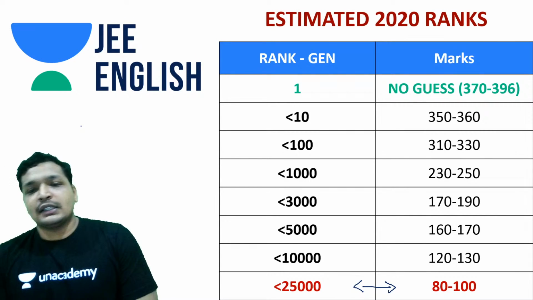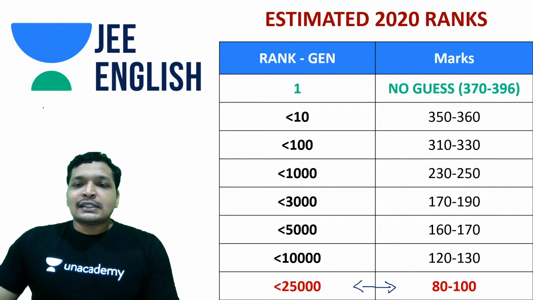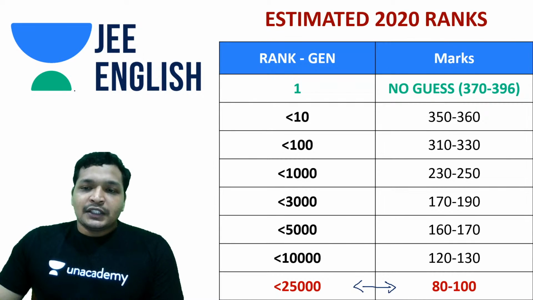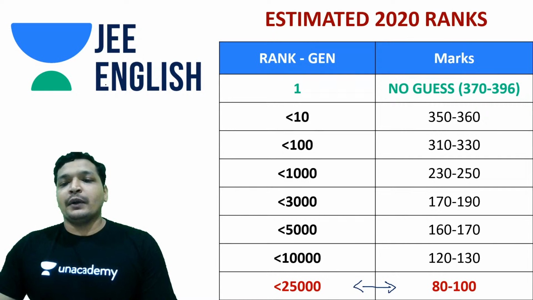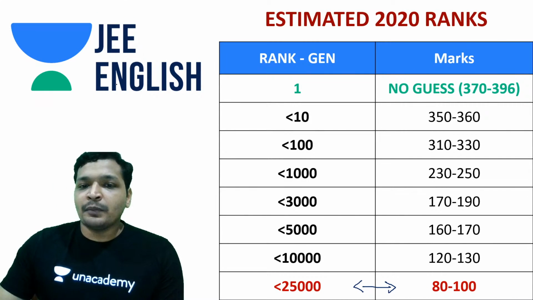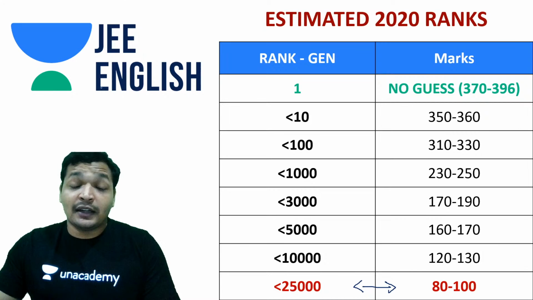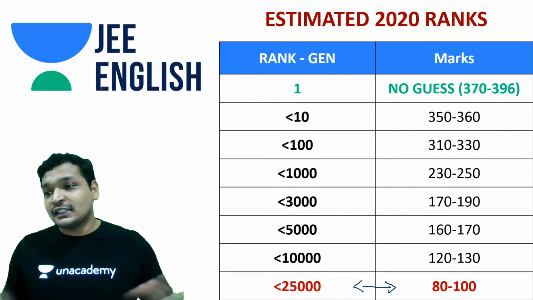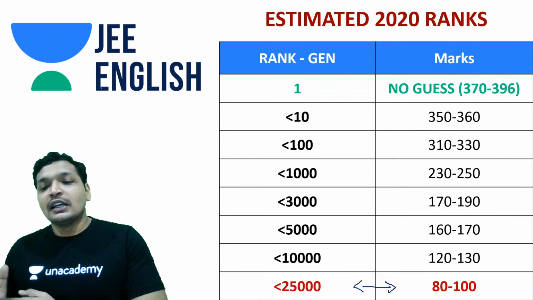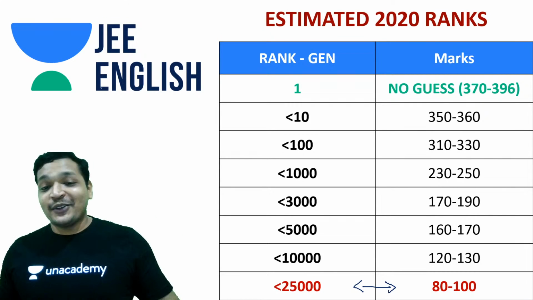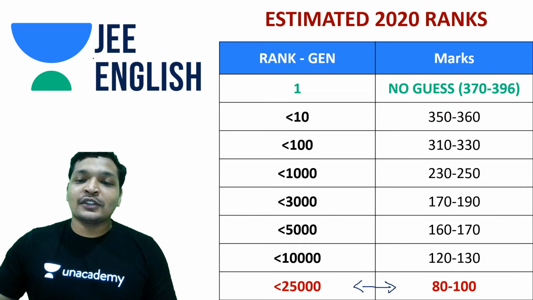Yes, Mano, yes. So the thing is, if you want to get within 10 rank, 350 to 360 is the safe side. If you're getting 350 to 360, you'll get within the top 10 ranks. But these kinds of guesses may not necessarily work, because you never know how the results are going to be, how the students are prepared for it.